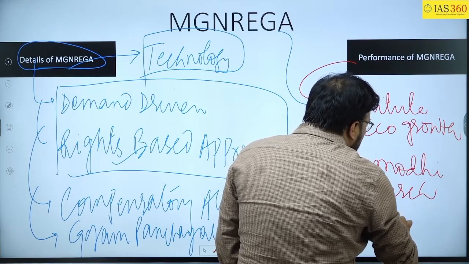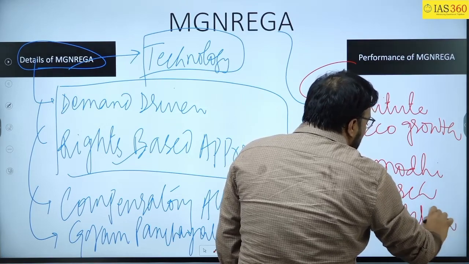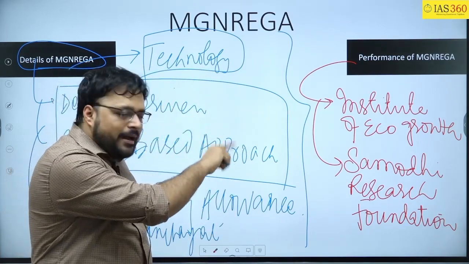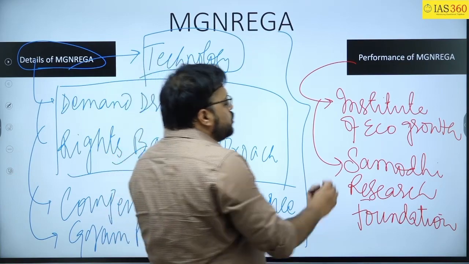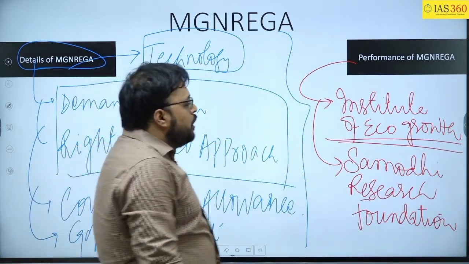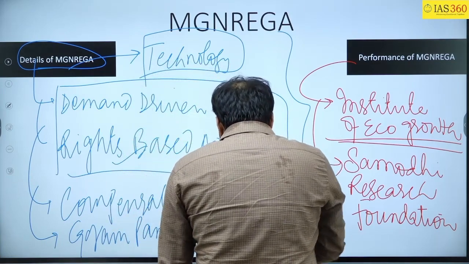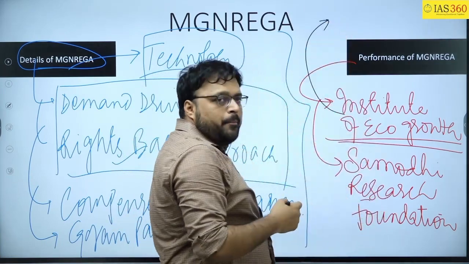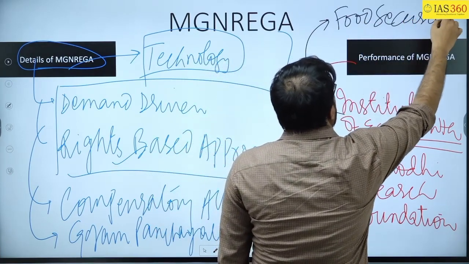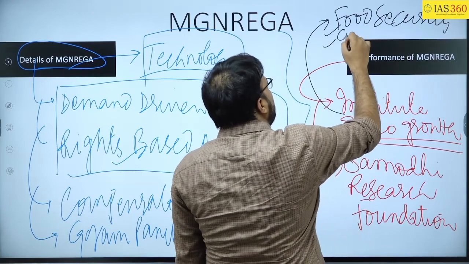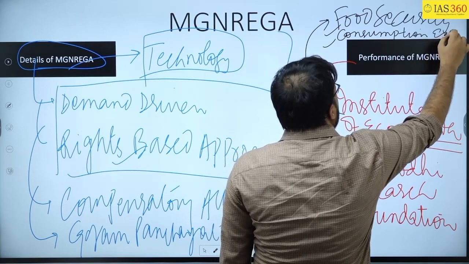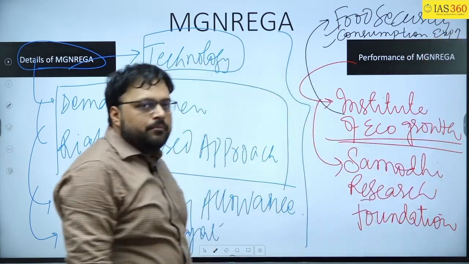Samoodhi Research Foundation. So there have been two different studies, one by an institute and another by an NGO, talking holistically about the performance of the MGNREGA. The Institute of Economic Growth says that because of the MGNREGA we have seen rising food security and people are spending on the consumption of nutritious items.